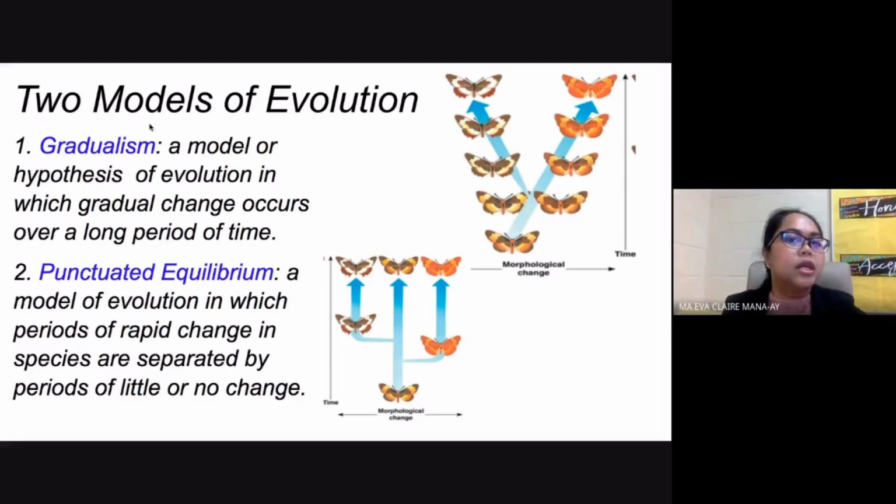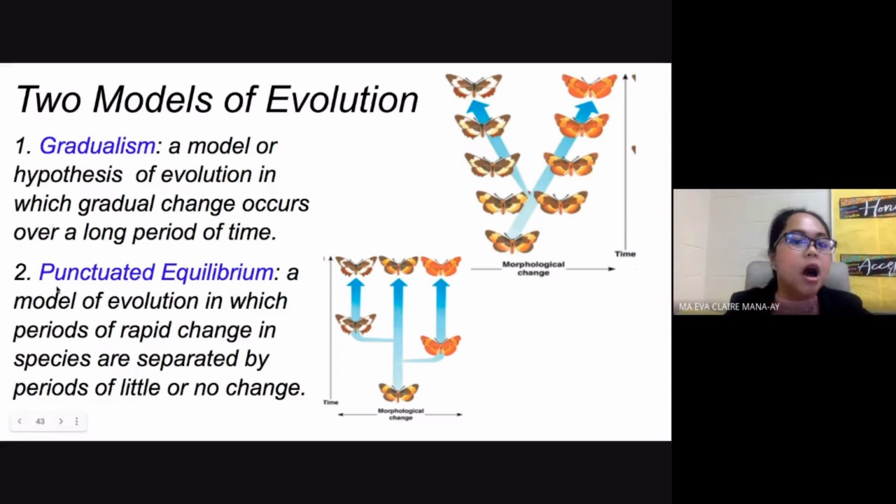Now we have the two different models of evolution here. They are essentially opposites. The first one here is gradualism. From the term itself, it says gradual. You all know what the meaning of gradual is. That means it is a very slow process. So gradualism here is a model of evolution in which gradual change occurs over a long period of time. According to this model, the changes, the adaptations, everything that happens in your organism has taken a long period of time, and the changes happened very slowly. Hence the term gradualism.